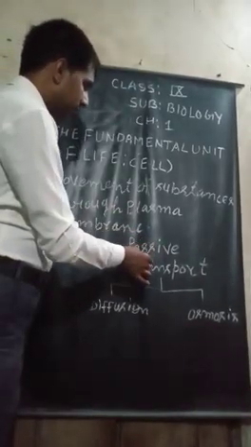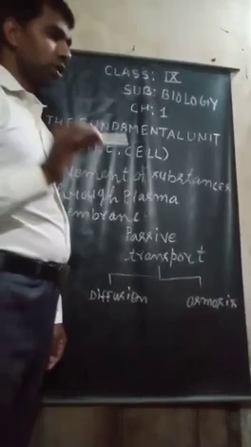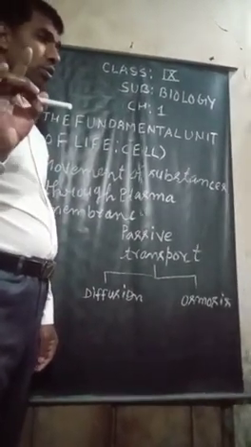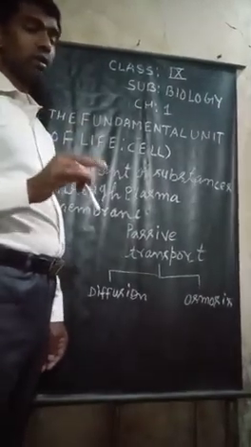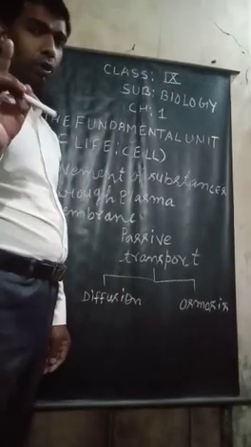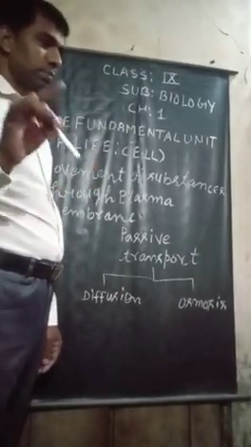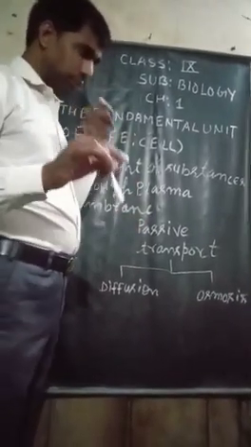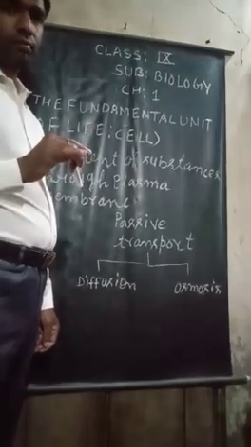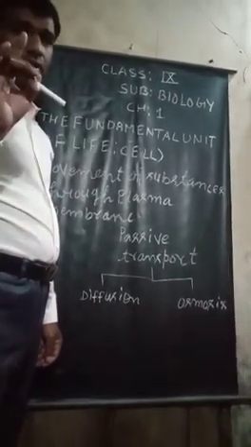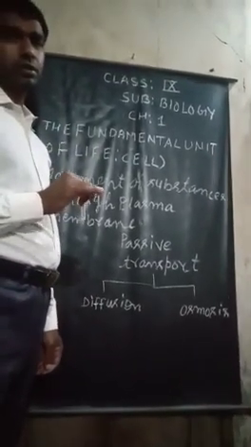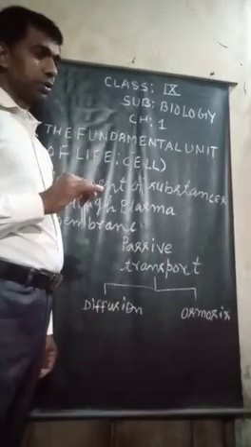Movement of substances through plasma membrane or cell membrane takes place in three ways: passive transport, active transport, and bulk transport.